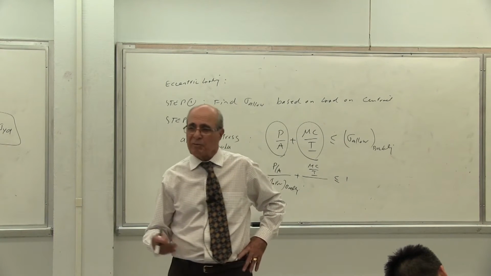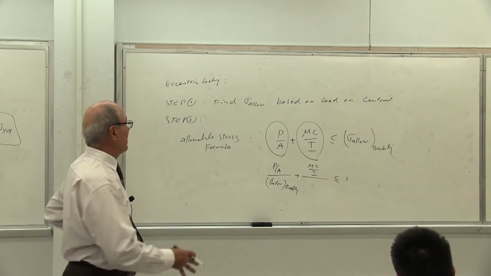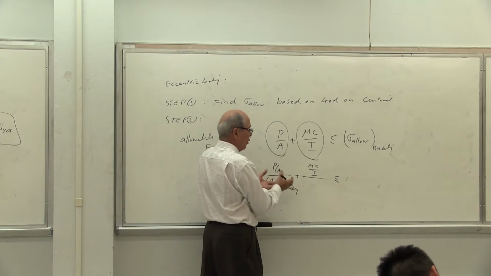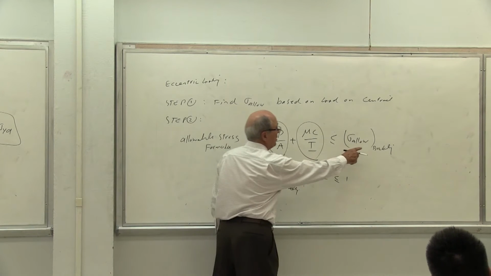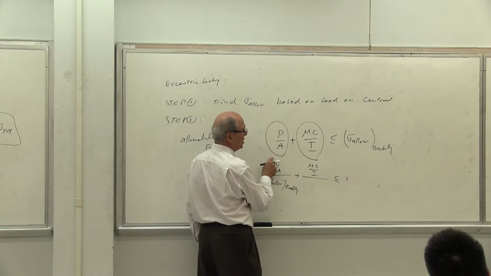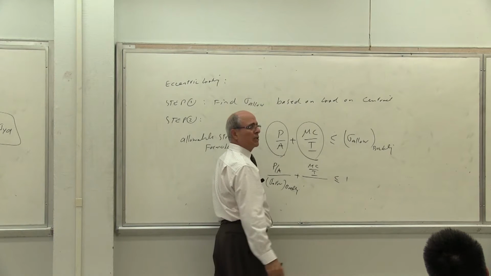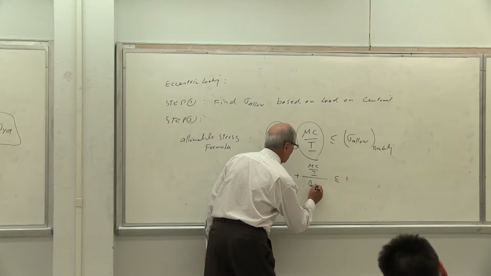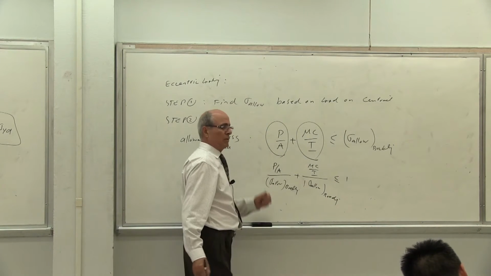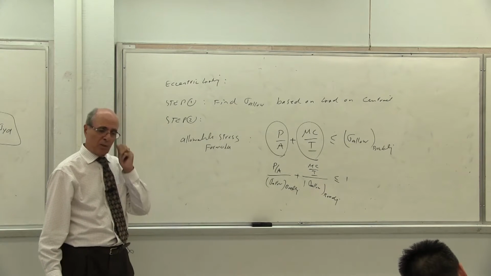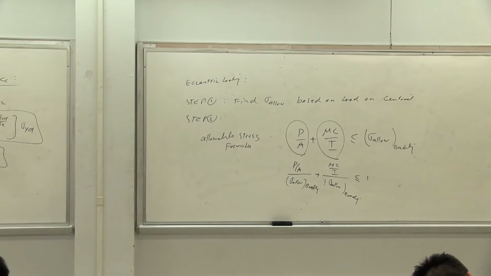But now we change that from buckling to bending, because these are two different phenomena. See, if I'm finding a stress due to this and a stress due to that, why do I have to use sigma allowable buckling for both of them? Everybody understand that? If this formula says this divided by sigma allowable buckling, this divided by sigma allowable buckling should be less than 1, yes or no? But they said no, change that to sigma allowable bending instead of buckling, because this is the stress due to the bending. By saying that, we get a little bit, 5 to 10% depending on the column, a better result. Is that correct?